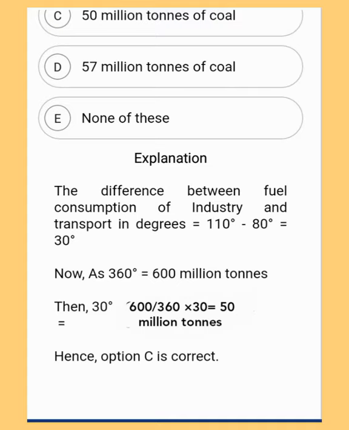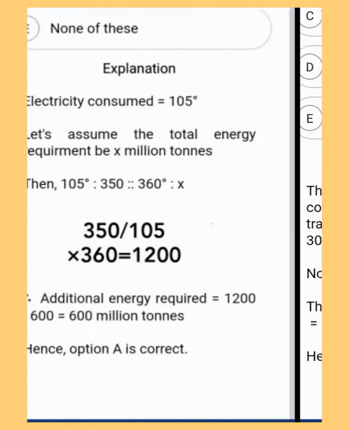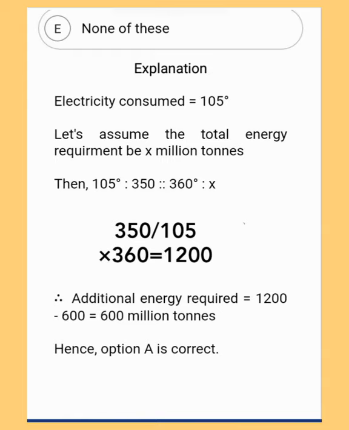Moving to the next question. So here in the explanation you can see electricity consumed is equal to 105 degree. Let's assume the total energy requirement be x million tons. Then 105 degree has become 350, so 360 degree will become 350 by 105 into 360, which is equal to 1200. After getting this answer, additional energy required is equal to 1200 minus 600, which is equal to 600 million tons. Hence option A is the correct answer.